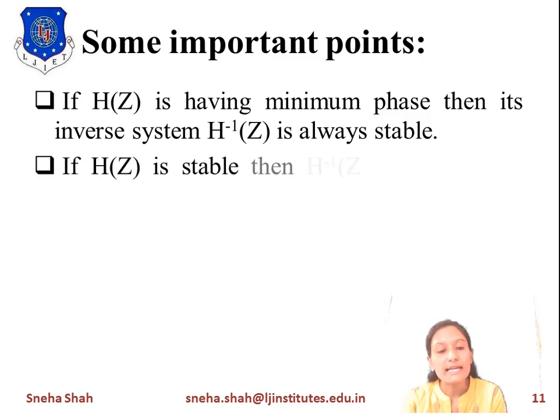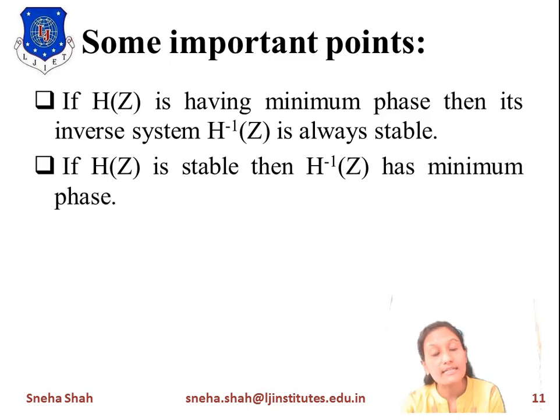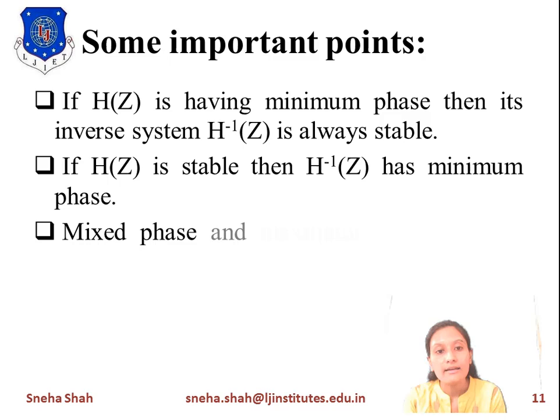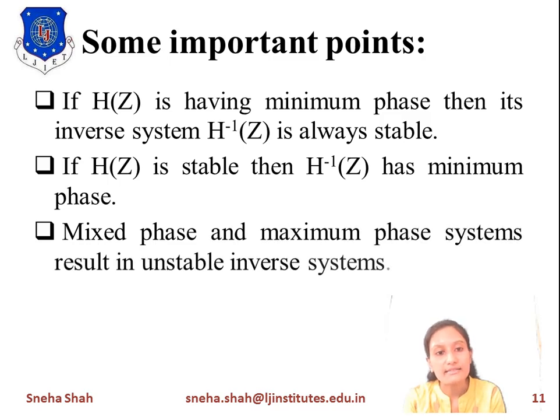Likewise, if h of z is stable, then h inverse has minimum phase. And mixed phase and maximum phase systems result in an unstable inverse system. So to get a stable inverse system, we have to use a minimum phase system.